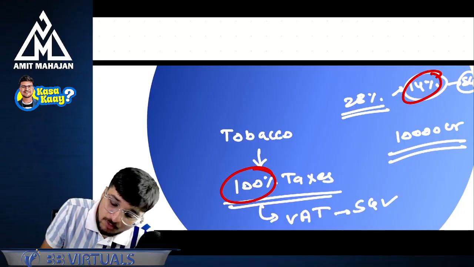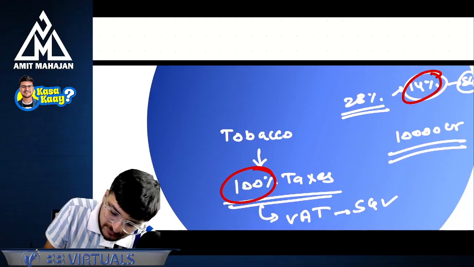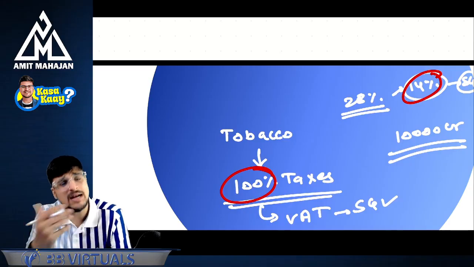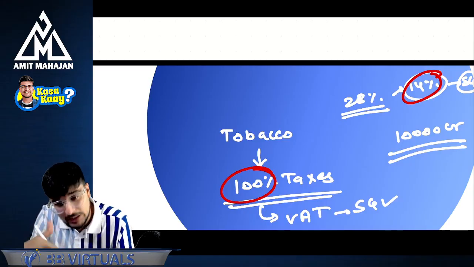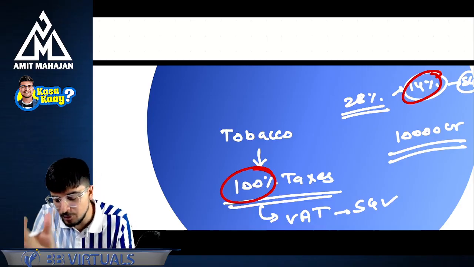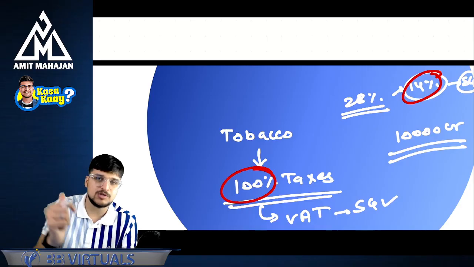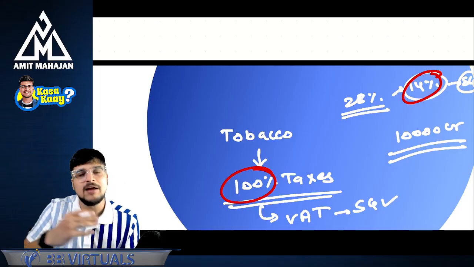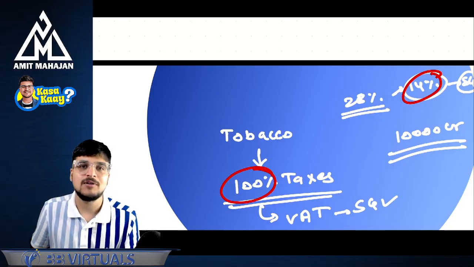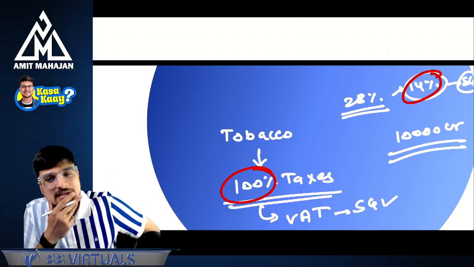Central government said, what if we sit on one table and we start discussing the things? Whatever will be the loss which you will face due to introduction of GST, what if we compensate that loss to you? We give that loss back to you. Then state government says that